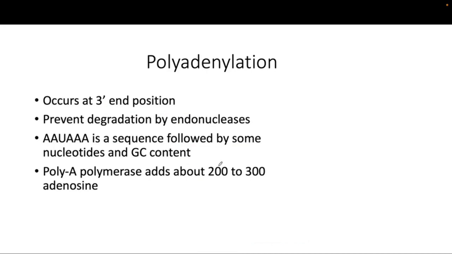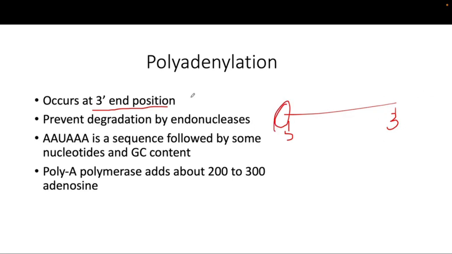Okay, polyadenylation. So this is again the addition of adenosine molecules at the end of pre-mRNA, which is at the 3 prime end position. So let me draw mRNA. This is the 5 prime and this is the 3 prime. So we talked about the capping that occurs here.